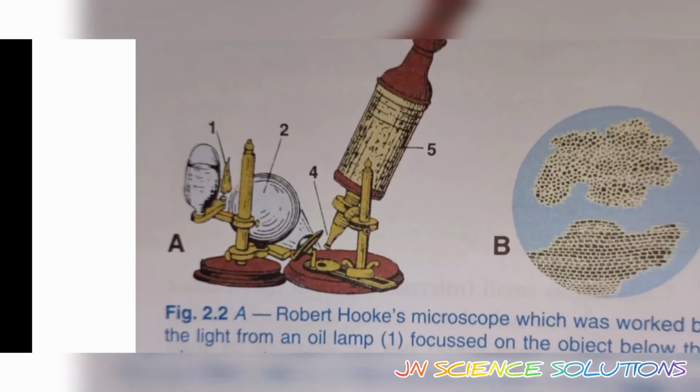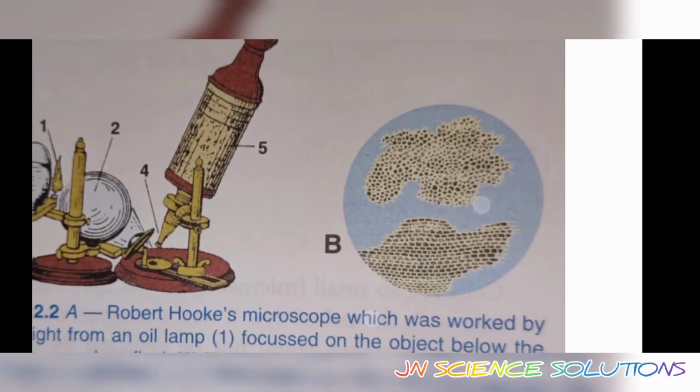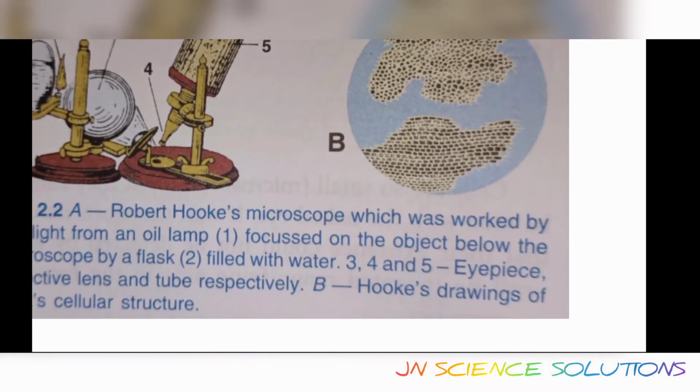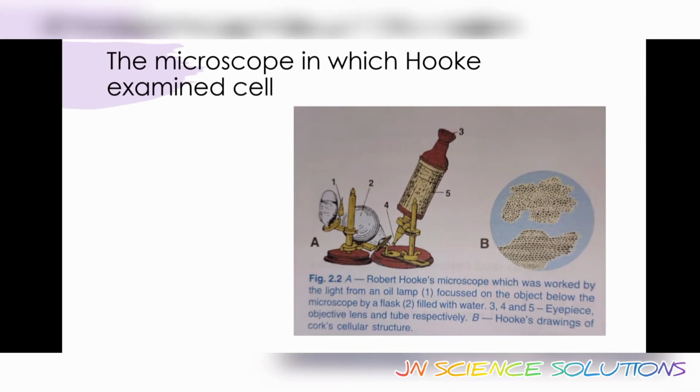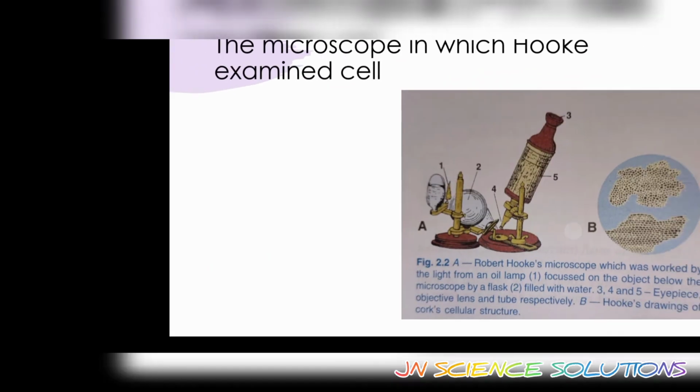Looking at the upper side, it was red because the walls have nothing in them. So this is the structure he discovered. This is the microscope, and this is the structure he saw. The microscope I showed you before was an ordinary compound microscope. Let me show you again.